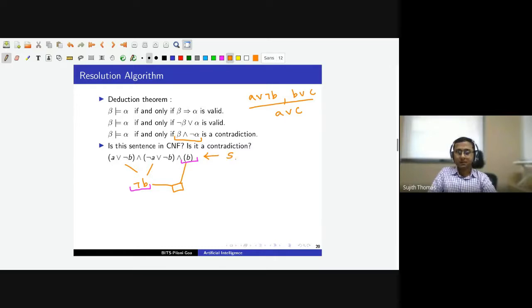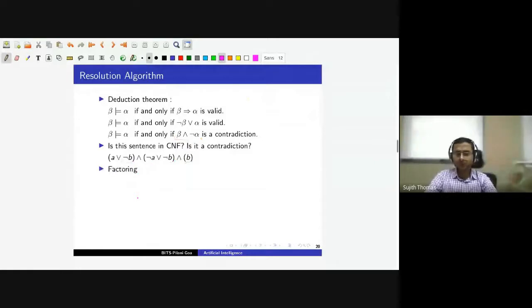So if something is not clear, please stop me. This is how the resolution algorithm will check for contradiction. We will do something called factoring. Essentially, we will not repeat some literals in the resolvent. When we apply the resolution rule, the conclusion is called the resolvent. In the first example, the conclusion was not B. Actually, not B was present in both the initial clauses, but we have not repeated not B. So we will not repeat the literals that appear in both the clauses that we are resolving.